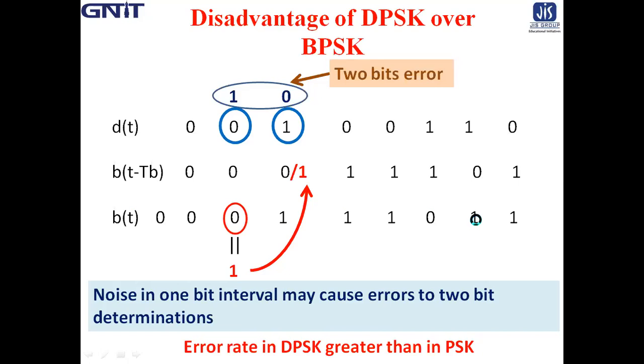Now consider that during some bit interval, the received signal is so contaminated by noise that in a PSK system, an error will be made in the determination of whether the transmitted bit was 1 or 0.